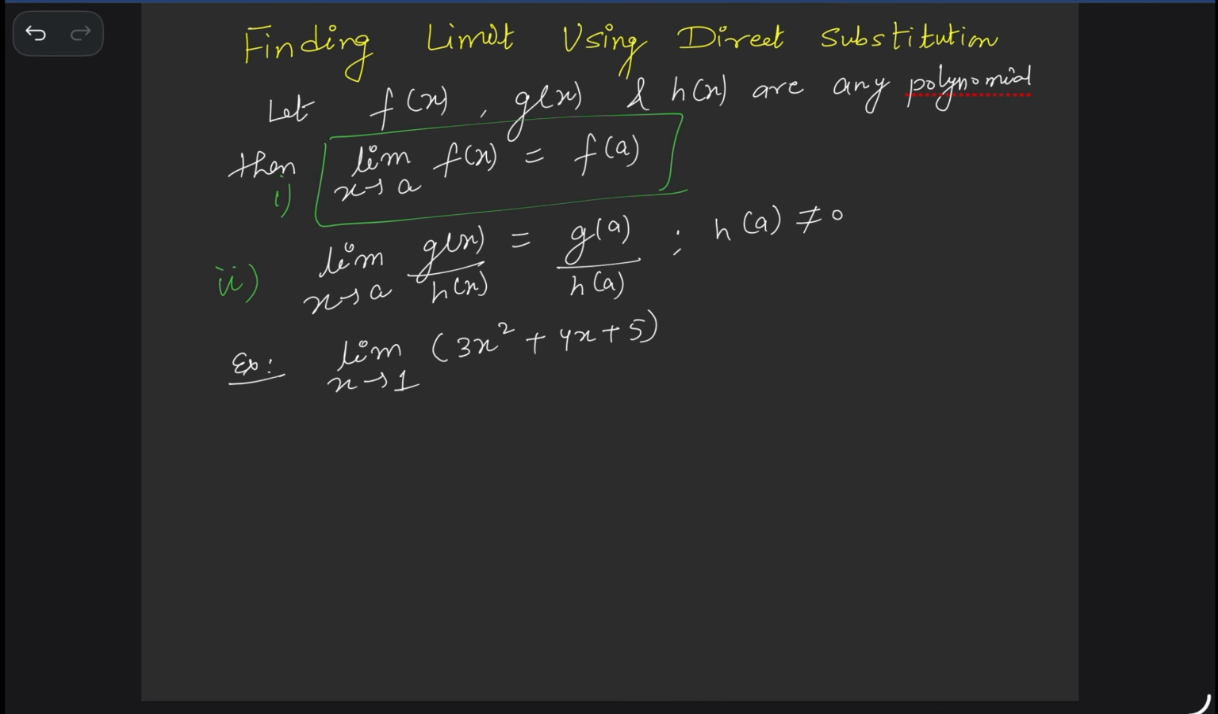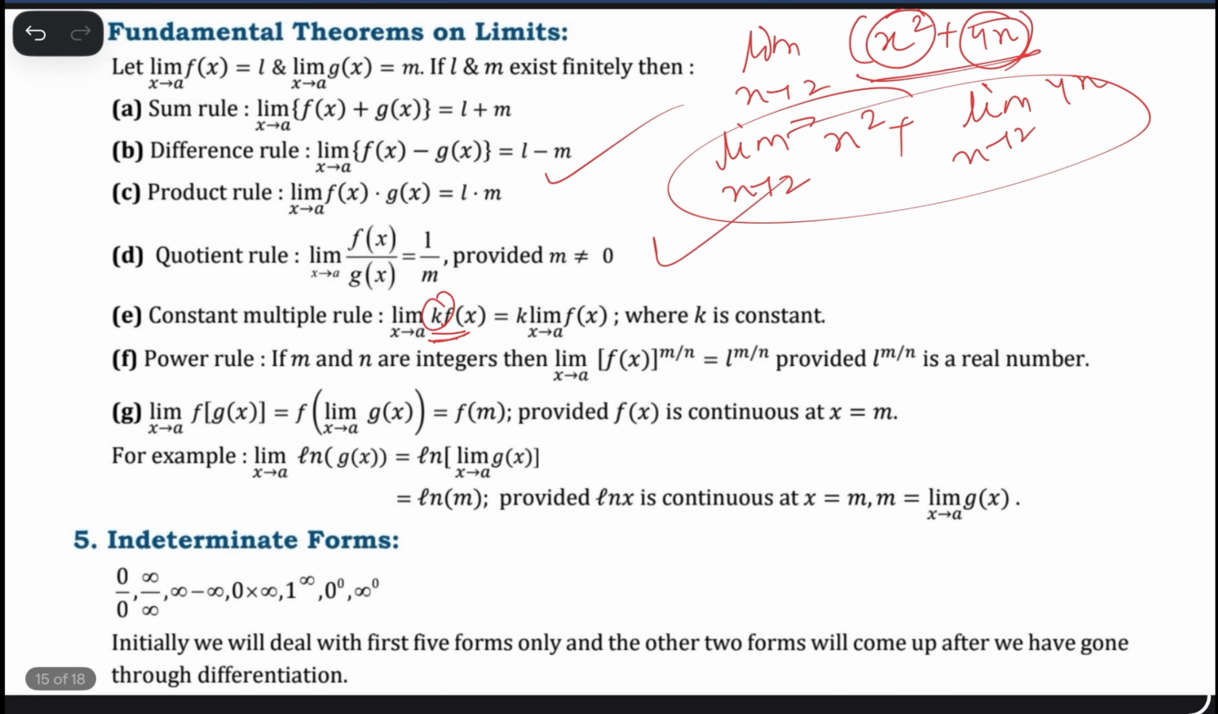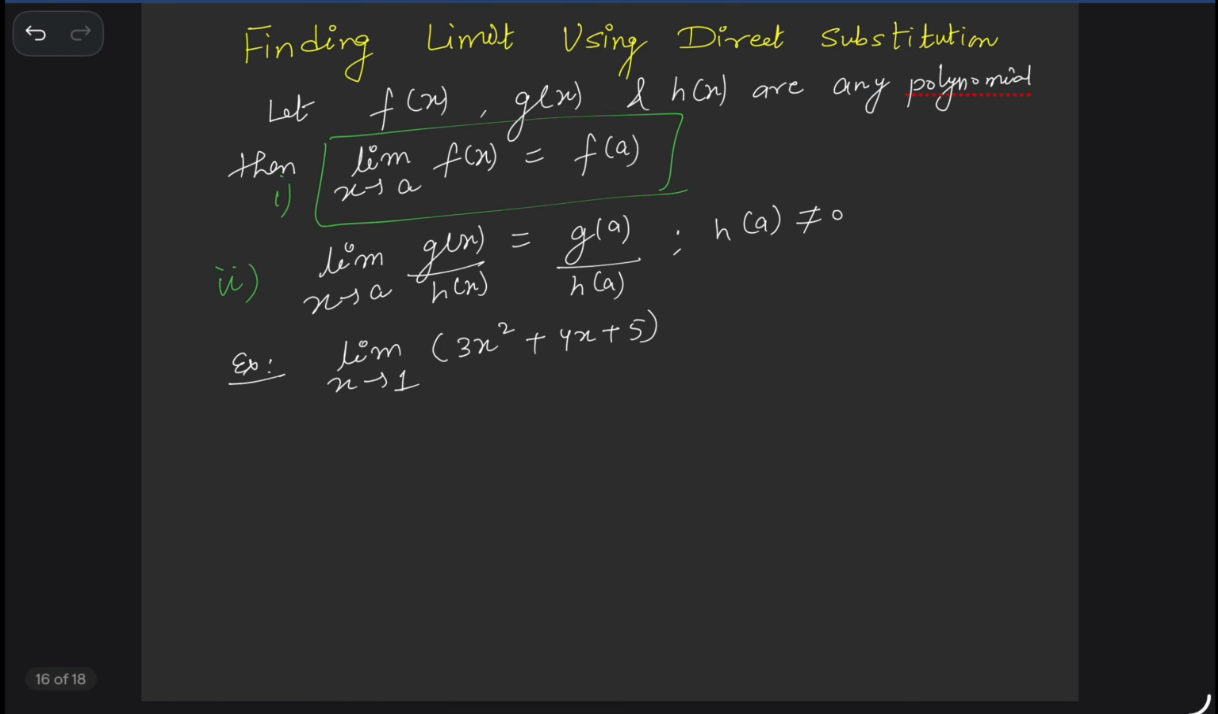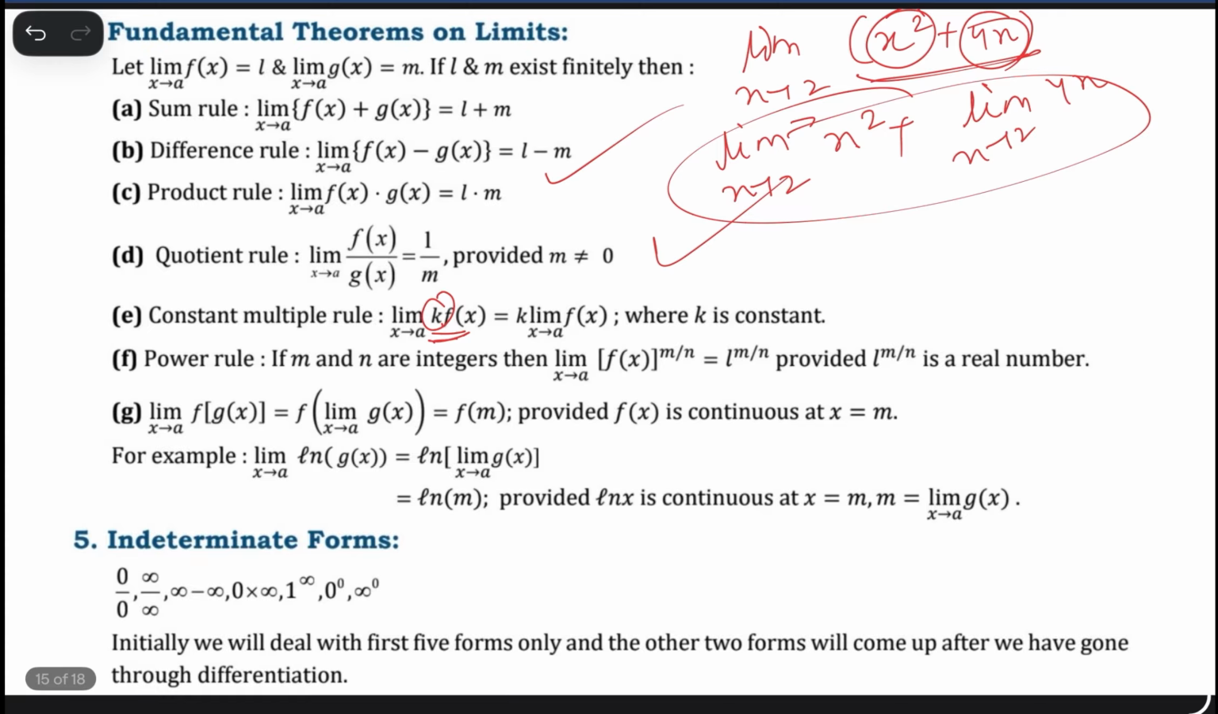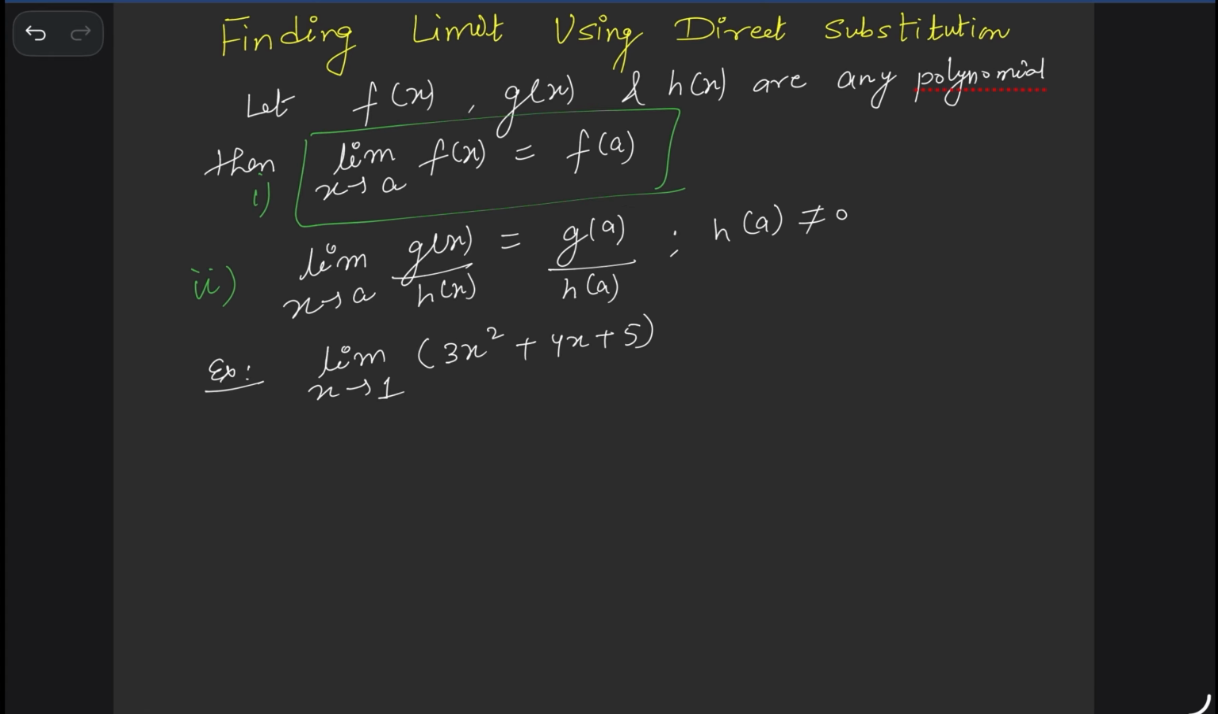Here the last one is: find the limit using direct substitution. Indeterminate form is very important, and we'll discuss it again. Just try to memorize this for now, the remaining we'll discuss later. Now, an example: finding the limit using direct substitution.